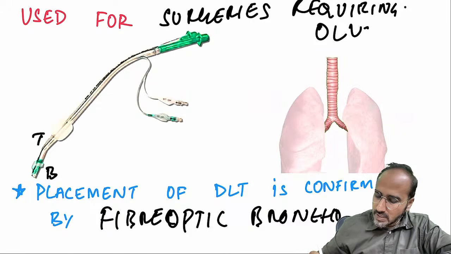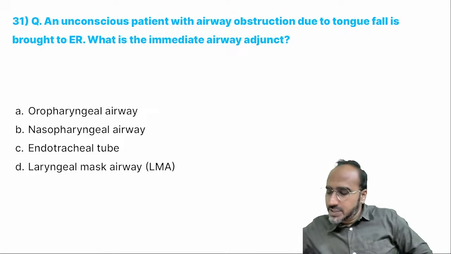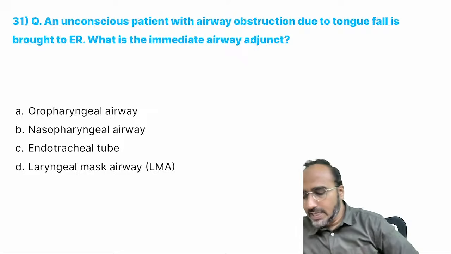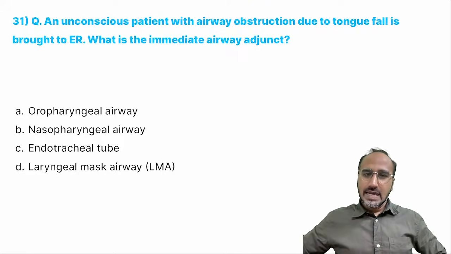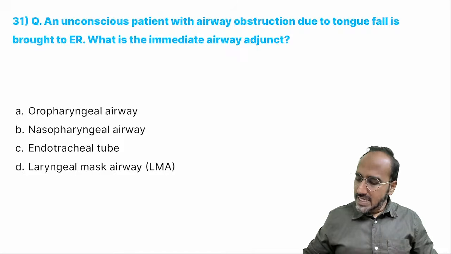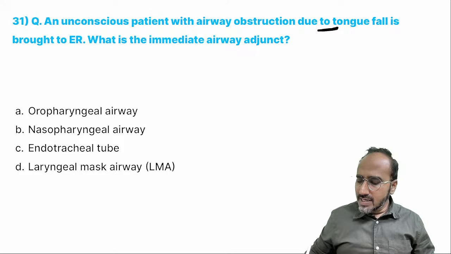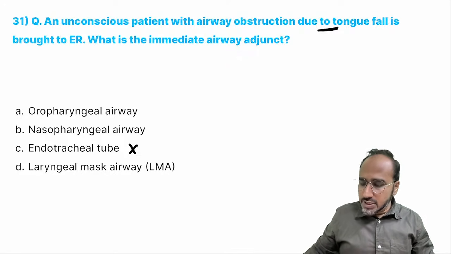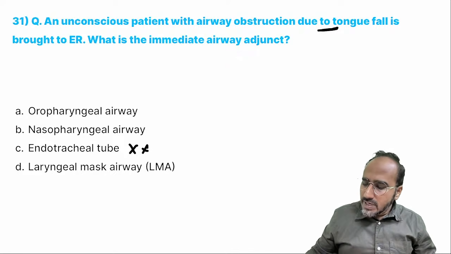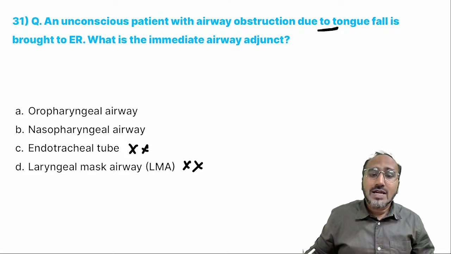Okay. Next. An unconscious patient with airway obstruction due to tongue fall is brought to the ER. What is the immediate airway agent that could be used? Come on, guys. Patient is in ER and he is having airway obstruction due to tongue fall. What should you do? Endotracheal tube, why will you do? It is not the immediate. It can be the best, but again, it's not the immediate. LMA, why will you keep? Again, it's not the immediate. It can be used. But what immediate should be used?